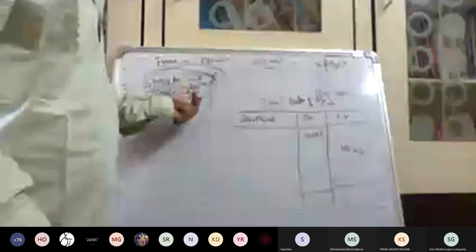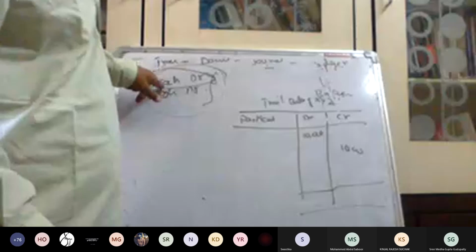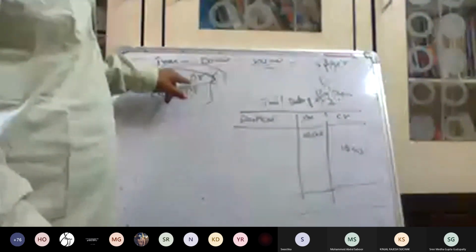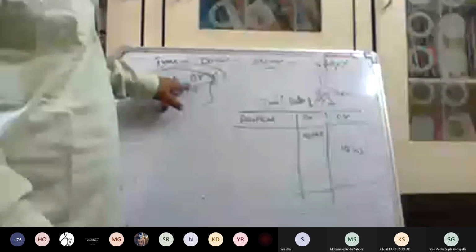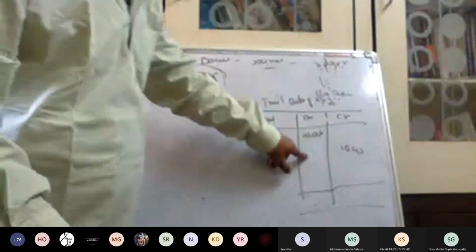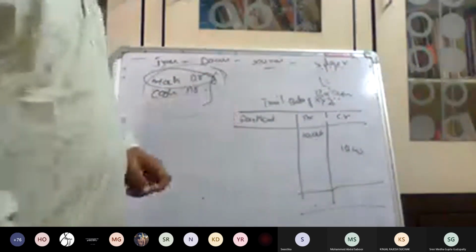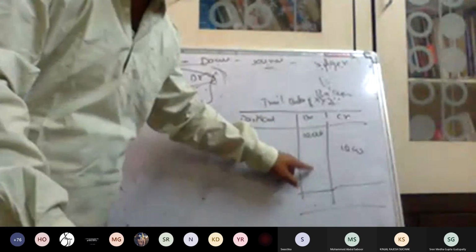If it is not equal, there may be some mistakes. Either the amount may be wrongly taken, or, just now, instead of Mohan credit, he wrote it as a debit. So this is a mistake. Then this will not be equal. If any mistakes happen in the journals, ledger, or even the amount, whatever it may be, that will be known when you are preparing the trial balance.